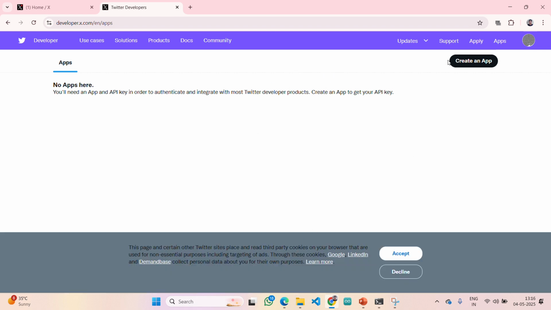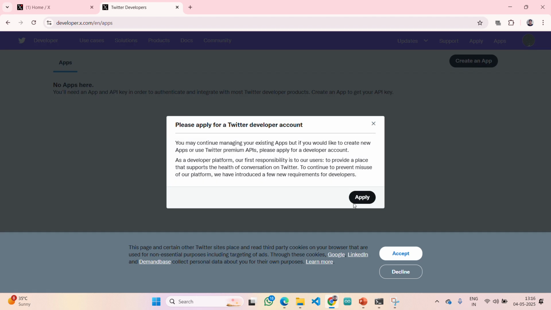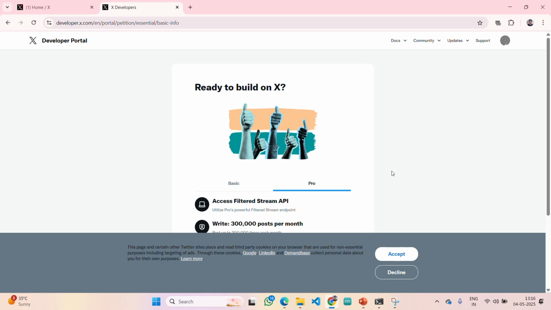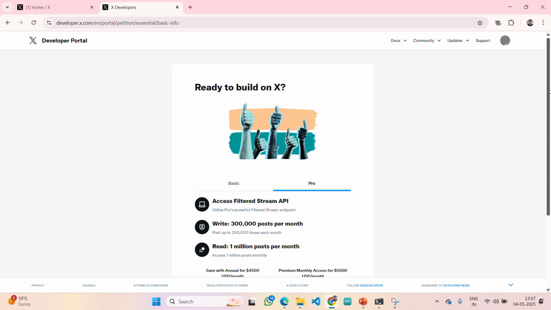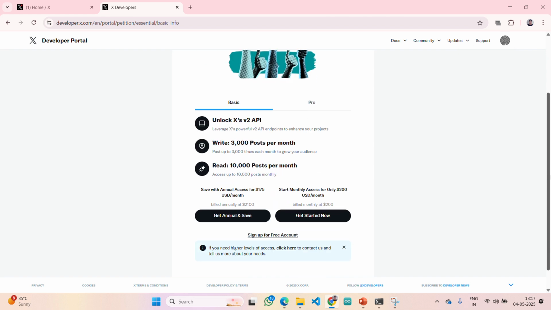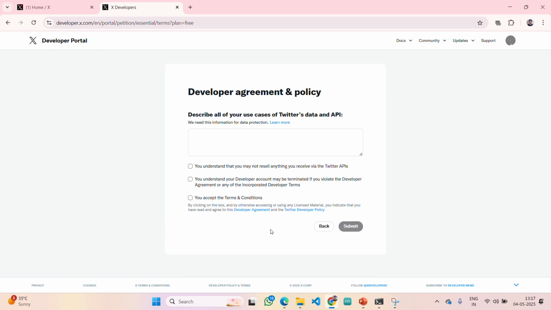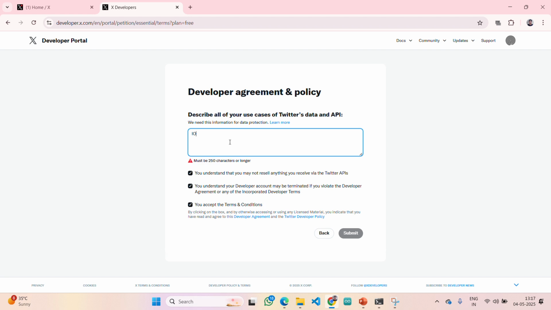Here you can see, from here we need to click on create a new app, apply, agree and all. Sign up for a free account you need to select. Something you type randomly because it's completely a waste of time.